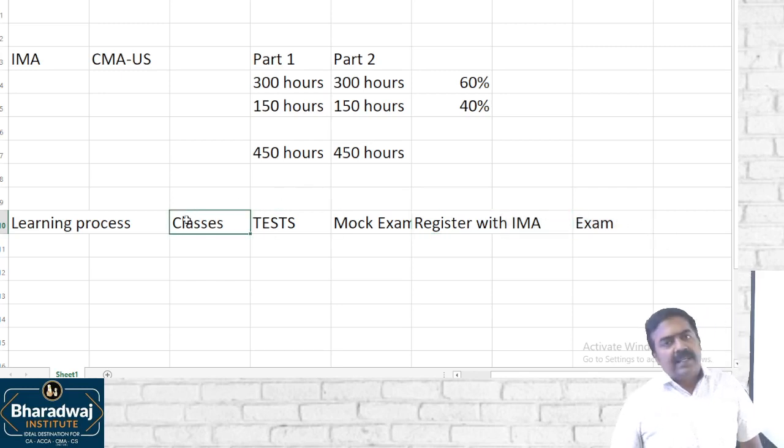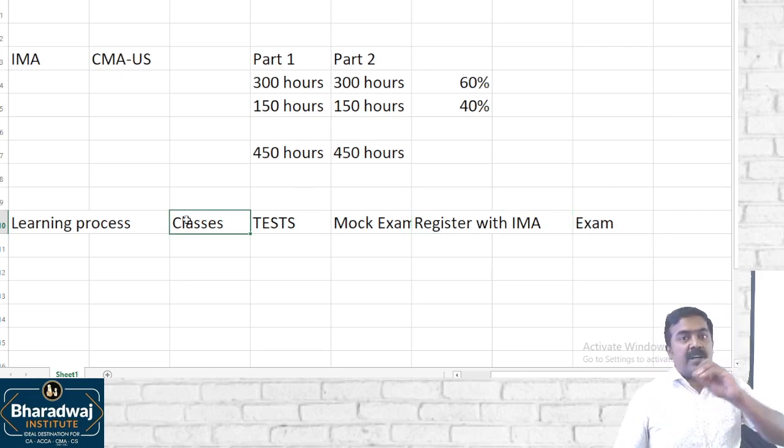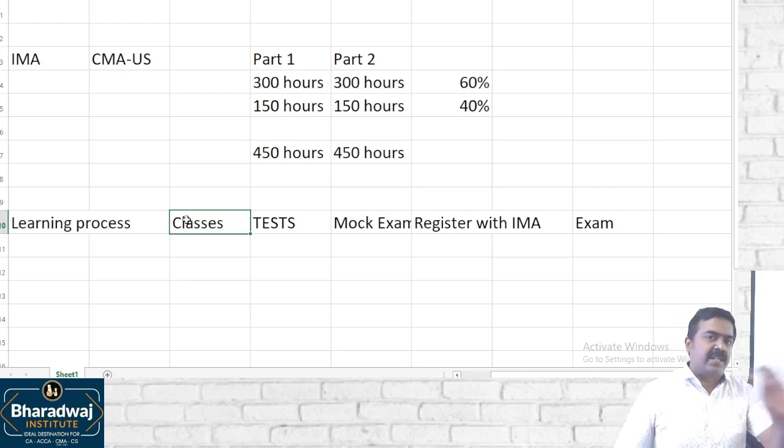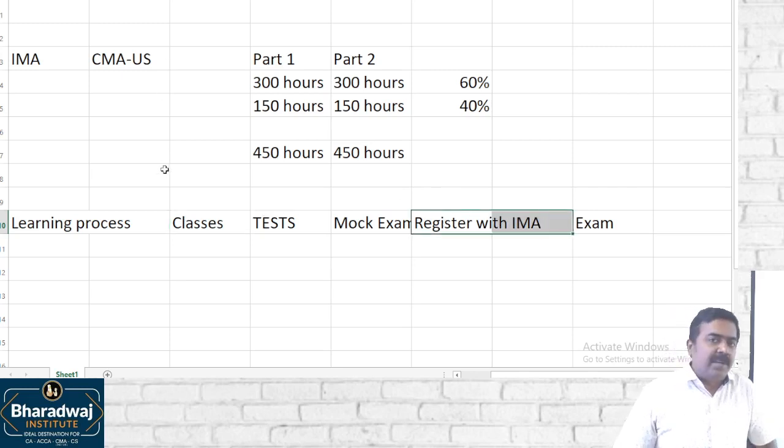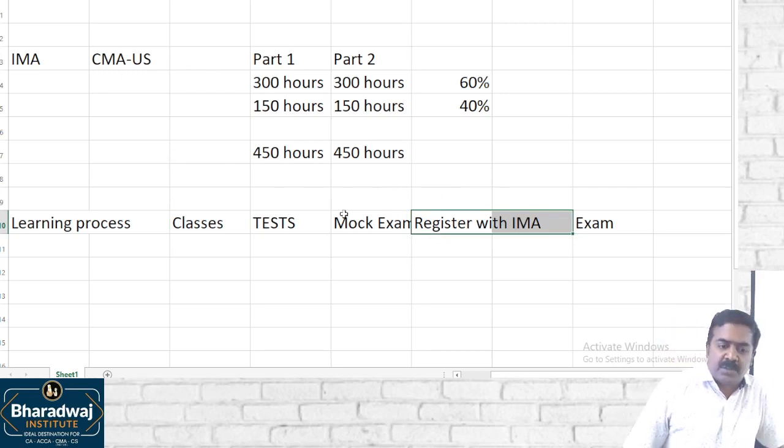With respect to Indian courses like Indian CA, CMA, ACS, materials are provided free by the institute. If you go to the ICAI website or ICSI website or ICMA website, materials are freely downloadable. You need not be a student to download the material. It is free for all. But when it comes to IMA, no material is free. Even if you register with IMA, will you get any free material? No. You have to go with private publishers only.